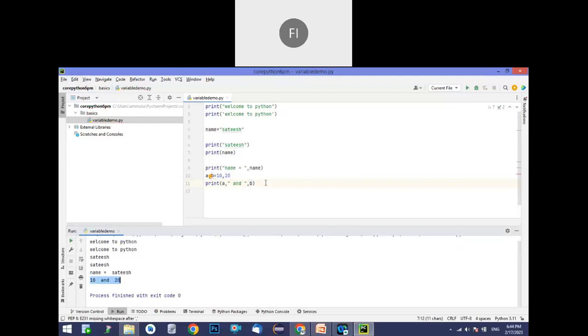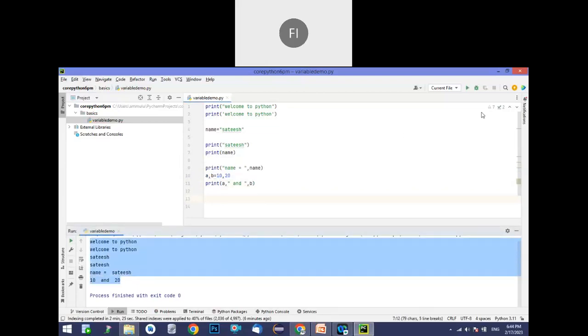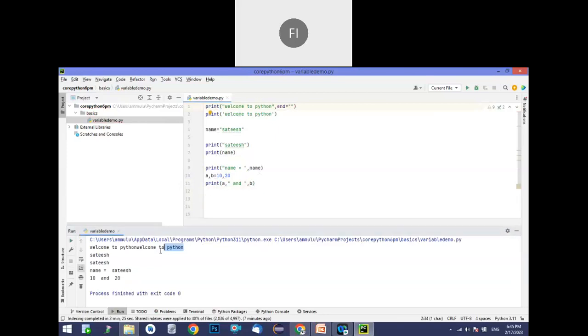Okay. And also if you observe clearly, every time I'm using print, it prints the content in a new line. So every time I use print in the program, it will keep the content in a new line. So if you want to print something in the same line, then we use a parameter called end. For that demonstration I'm giving a very simple example. Let's take the example here only. We see welcome to Python, we wrote 2 times, right? I want to keep it in the same line only. So now we can use comma and end is equal to, you can use just a space. Now you see welcome to Python will be in the same line, like this.